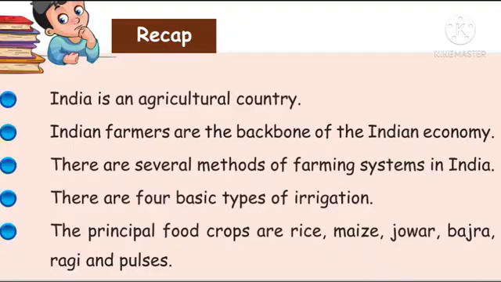Next, recap. India is an agricultural country. Indian farmers are the backbone of the Indian economy. There are several methods of farming systems in India. There are four basic types of irrigation. The principal food crops are rice, maize, jowar, bajra, ragi, and pulses.